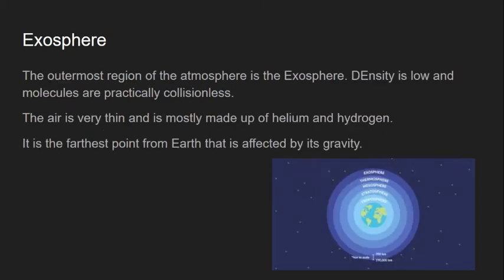And the outermost region of the atmosphere, the one that is farthest away from the surface, is the exosphere. The density is extremely low, and molecules that exist within this part are practically collisionless. The air is very thin and is mostly made up of helium and hydrogen, which makes it pretty impossible to breathe that high, and it is the farthest point from Earth that is affected by its gravity.